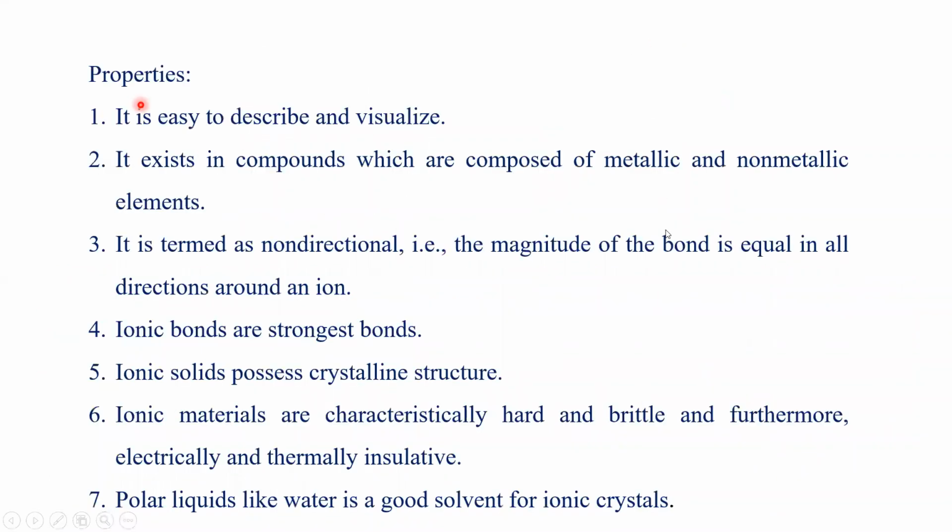Okay. So let us discuss the properties of ionic bonds. First, it is easy to describe and visualize. The formation of ionic bonds is easily understandable and visualized. We know that visualization is easy. It exists as a compound which is composed of metallic and non-metallic elements.